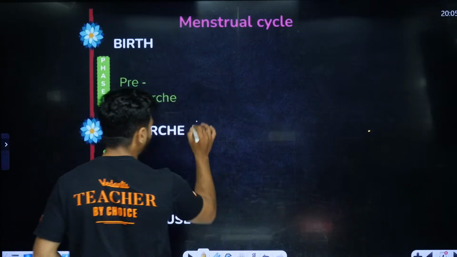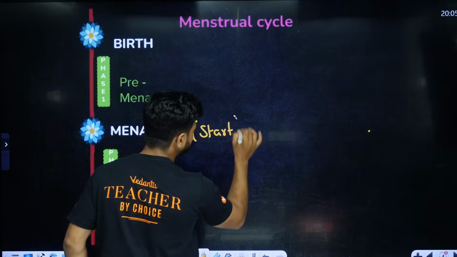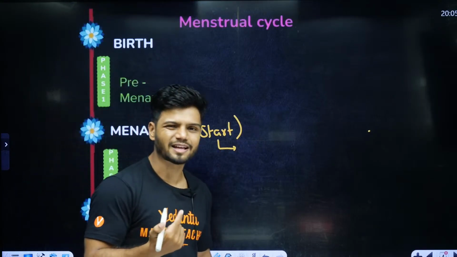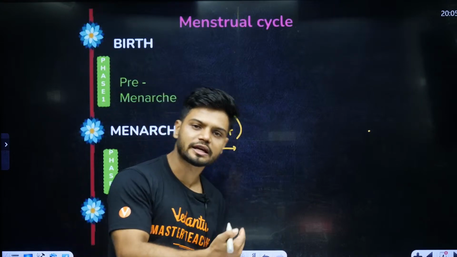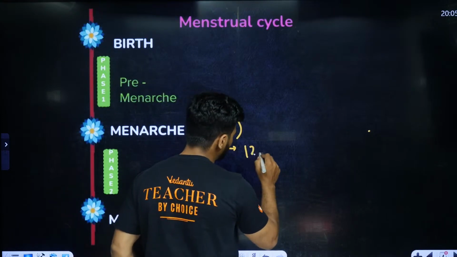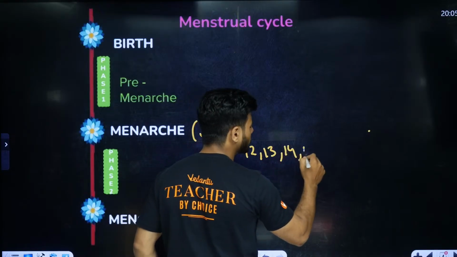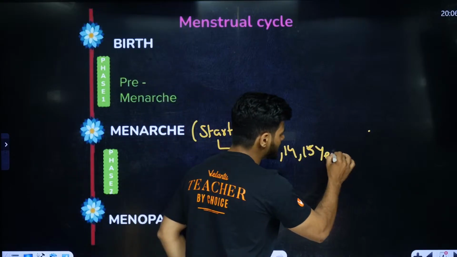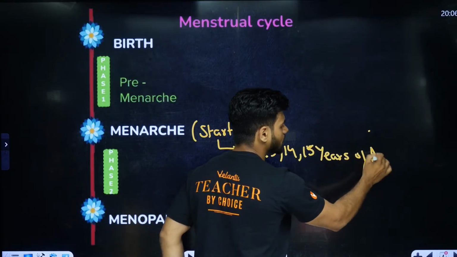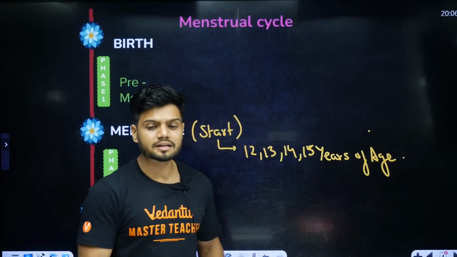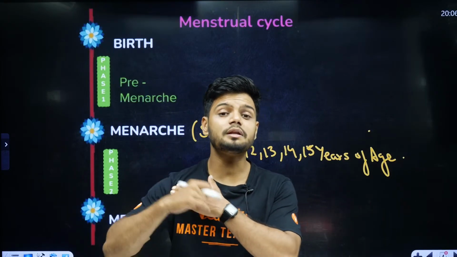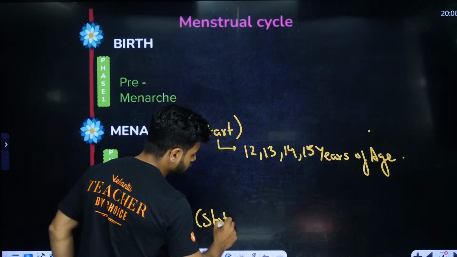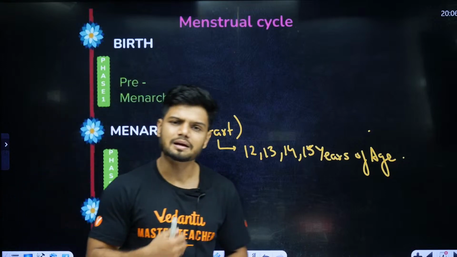This starting generally happens at the age of, let's say, 12 years, 13 years, 14 years, or 15 years maximum in the case of females. Now, that is called menarche. Now, students, what is the meaning of menopause? Menopause is nothing but the stopping of the menstrual cycle. The stop of the menstrual cycle is called menopause.